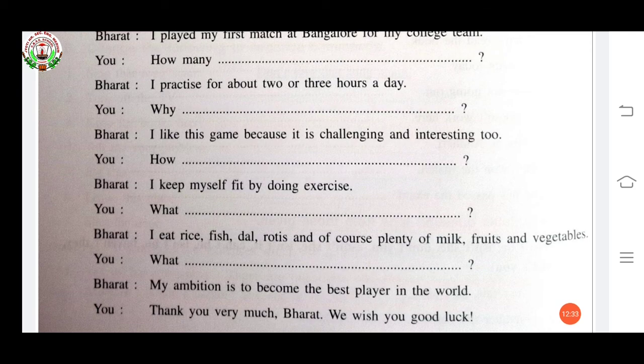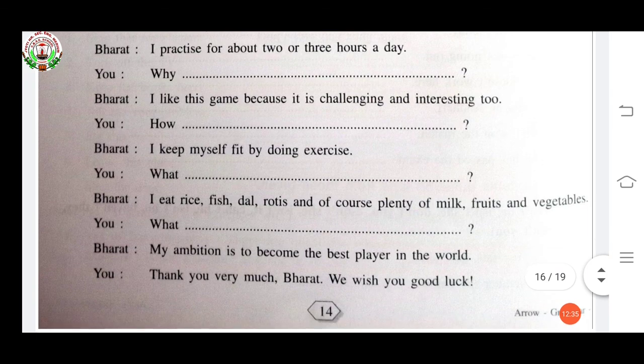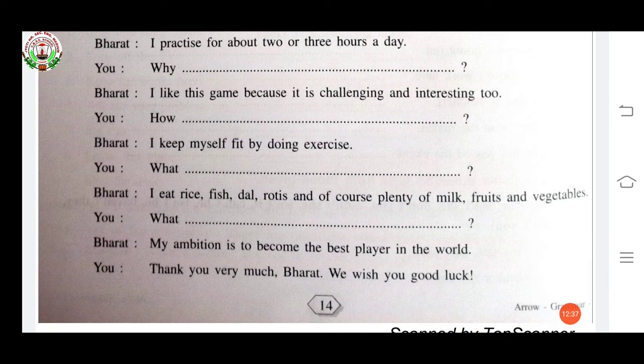Now, see next answer. I keep myself fit by doing exercise. Now you have to make question. How do you keep yourself fit?